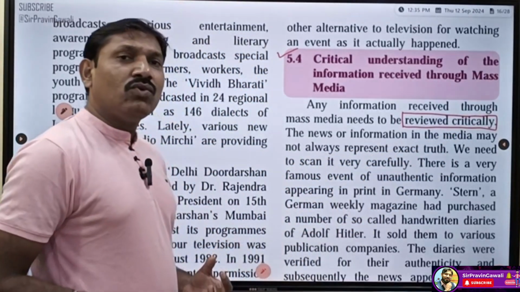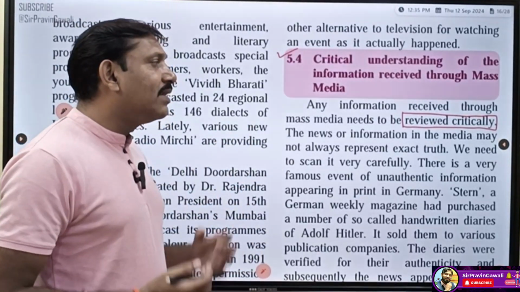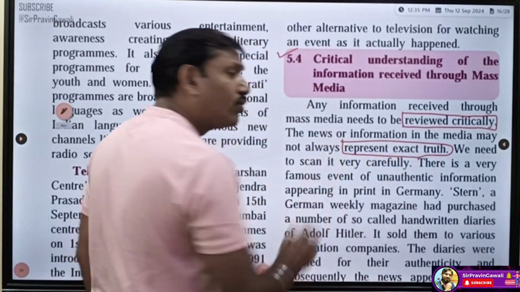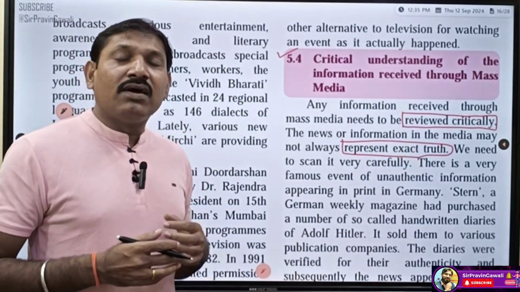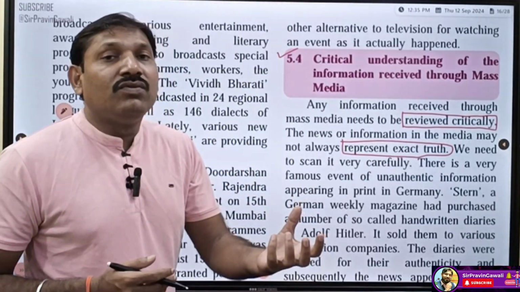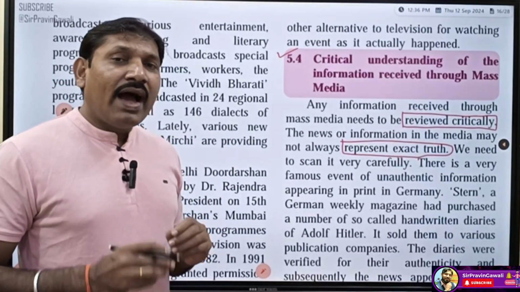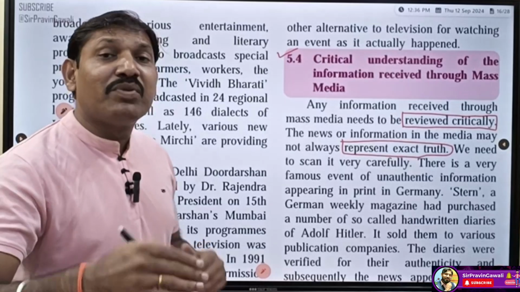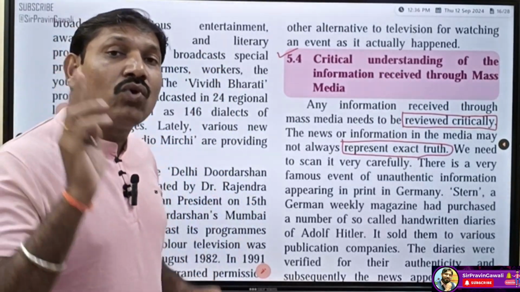Because sometimes whatever news we are getting in the media may not always represent the exact truth. It can be forged, it can be changed. Sometimes some of the news channels may change the news. They can forge the news, we can say. They can change the news and tell it in their own way only. They represent the news in their own way. That can be wrong also.